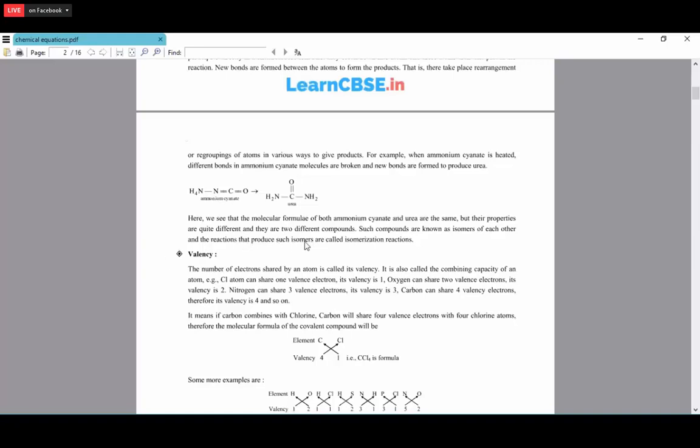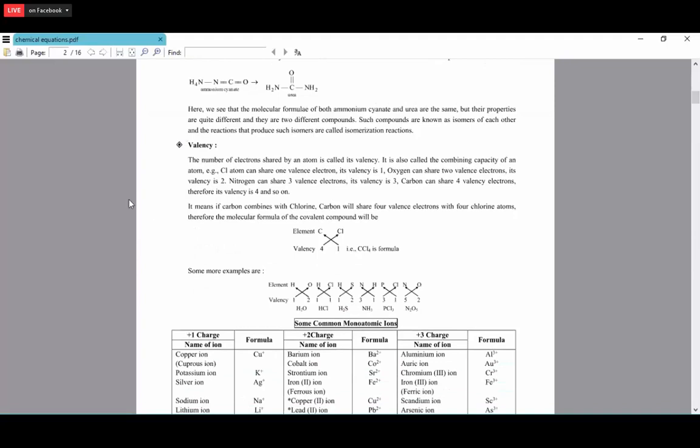So these reactions, when we are converting one isomer to the other isomer, we call them isomerization reactions. Okay. Next one is the valency. So the valency is nothing but the number of electrons that can be shared by one atom. It also means the combining capacity of an atom.